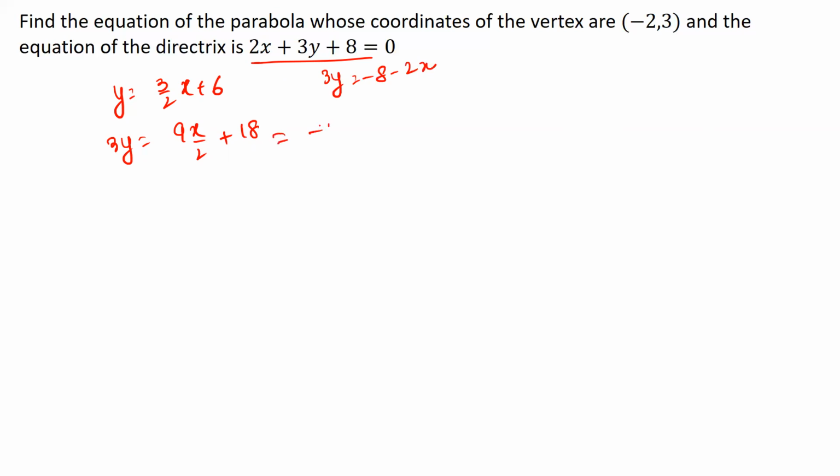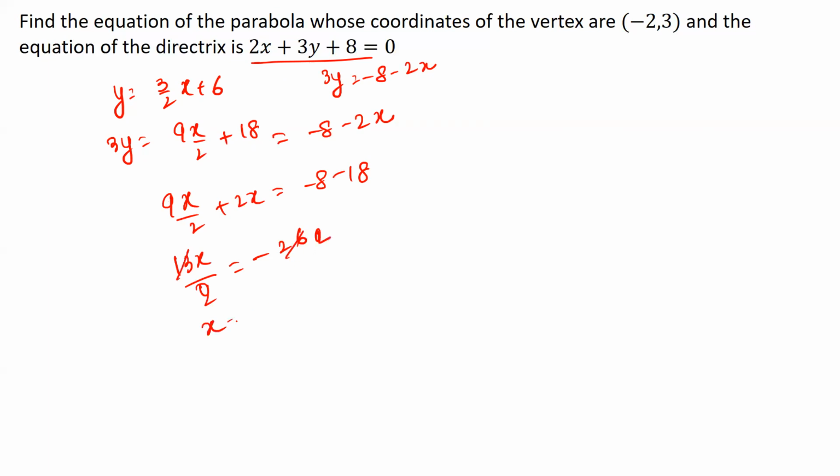So this becomes equal to minus 8 minus 2x, and then on simplification I get 9x by 2 plus 2x is equal to minus 8 minus 18. 2 2s are 4, 9 plus 4 is 13, so 13x by 2 is equal to minus 26. 13 2s are 26. X is equal to minus 4, and plugging this value over here, I'll get y is equal to 3 by 2 times minus 4 plus 6, which is equal to 2.